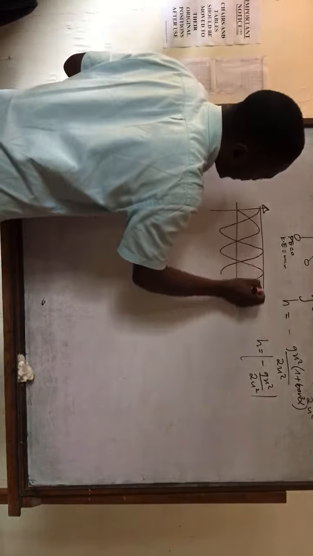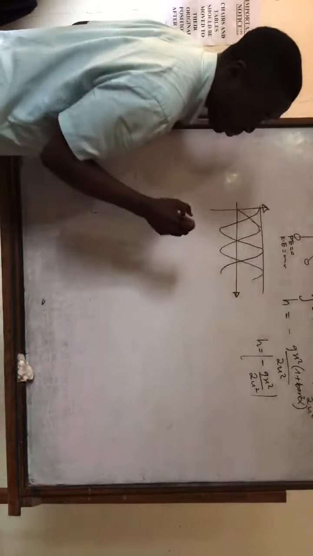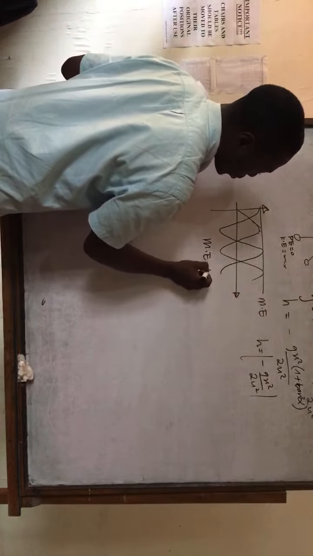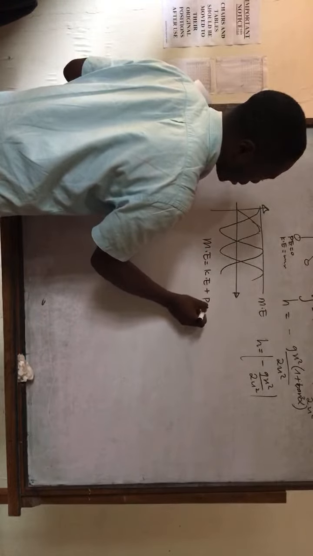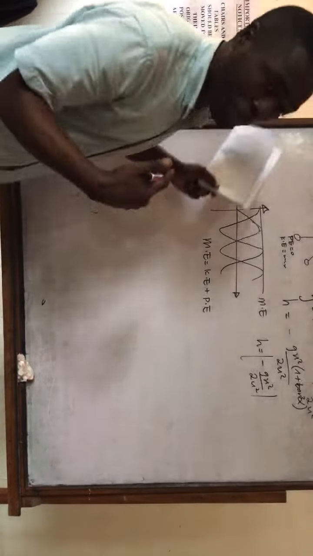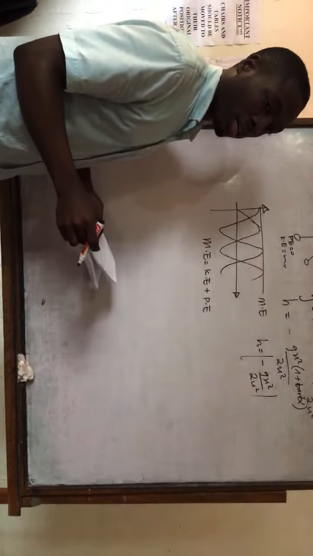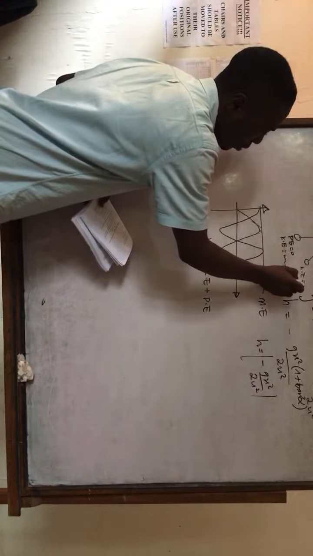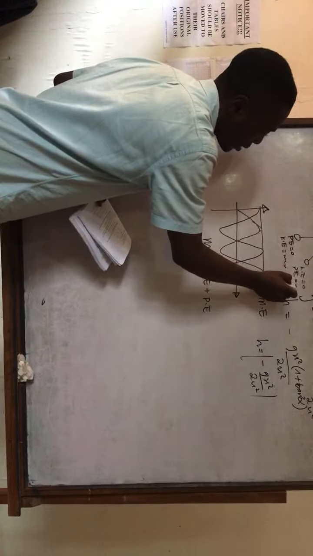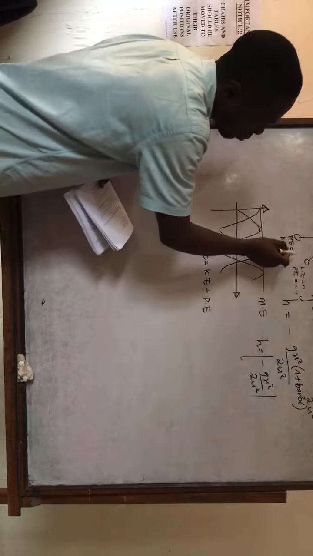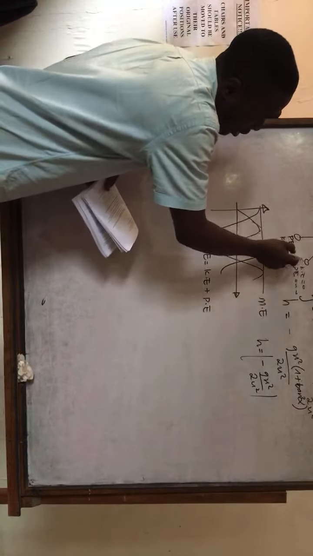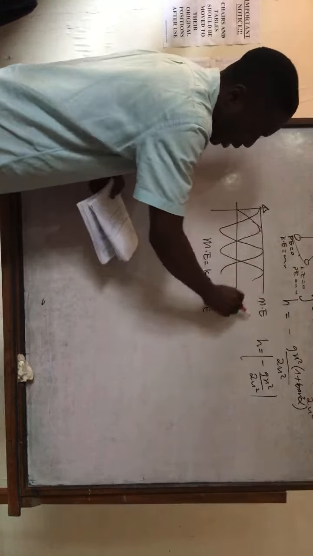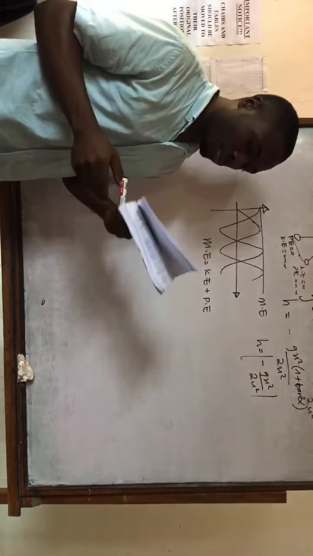But the total energy in the system remains what? Constant. Mechanical energy remains constant, because mechanical energy is equal to KE plus PE. So at any time t, when you add K and P, they will always give you a constant. At this moment where kinetic energy is maximum, P is 0, and here K is 0 while potential energy is maximum. Maybe at this moment some fraction of the energy is kinetic and some is potential. They will always add up to give us the mechanical energy. Okay, that was a simple pendulum.